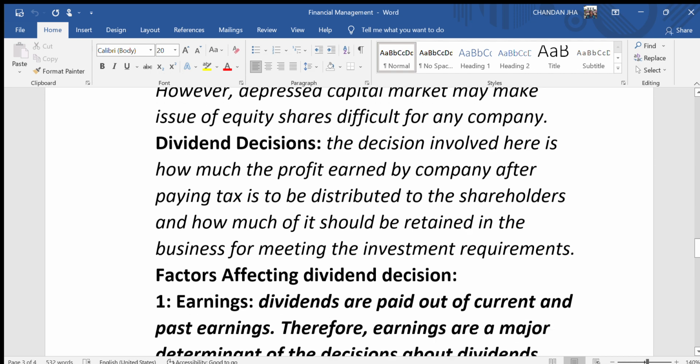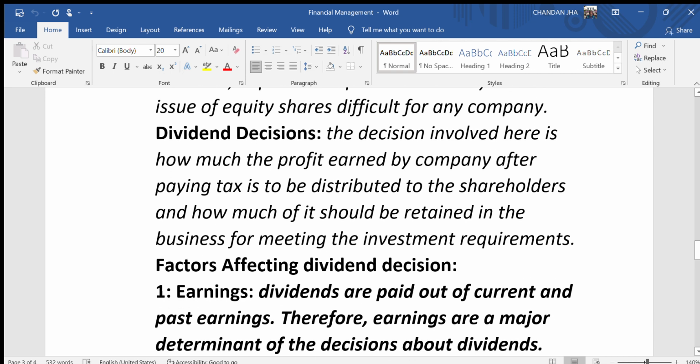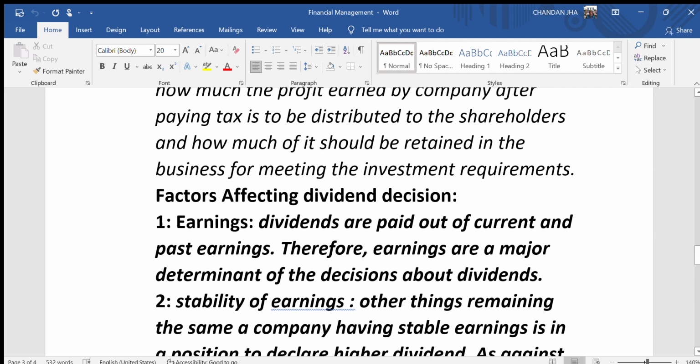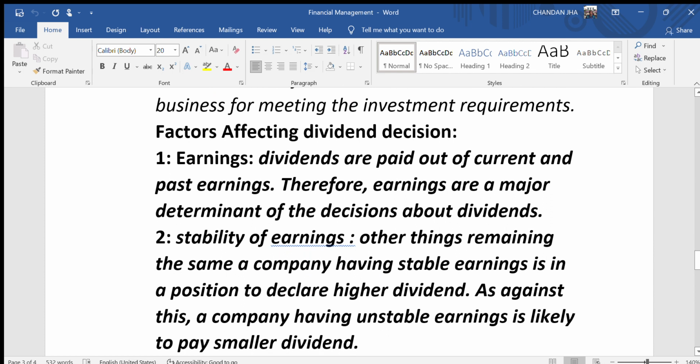Third is dividend decisions. The dividend decision involved here is how much of the profit earned by a company after paying tax is to be distributed to the shareholders and how much of it should be retained in the business for meeting the investment requirements. Factors affecting dividend decision are: first, earnings. Dividends are paid out of current and past earnings. Therefore, earnings are a major determinant of the decisions about dividends.